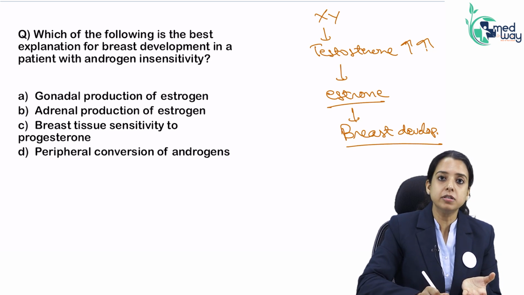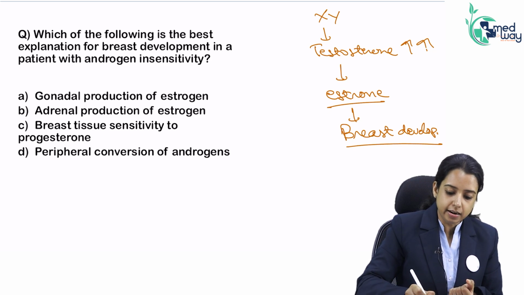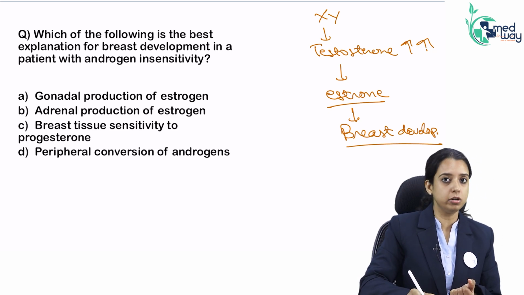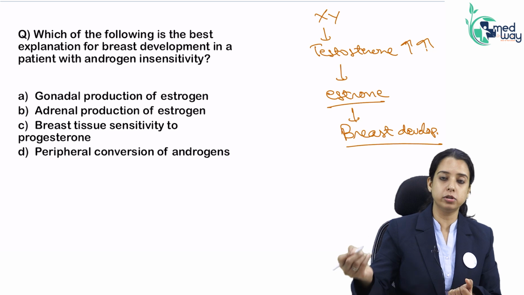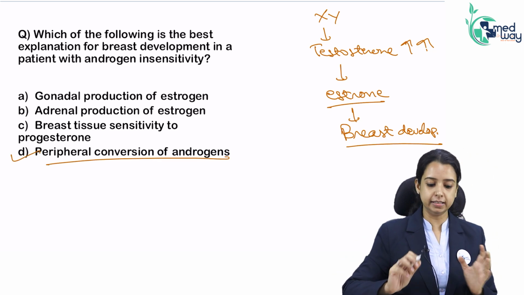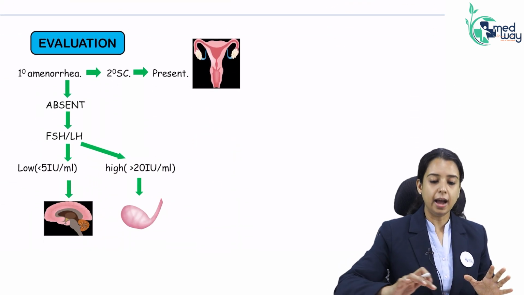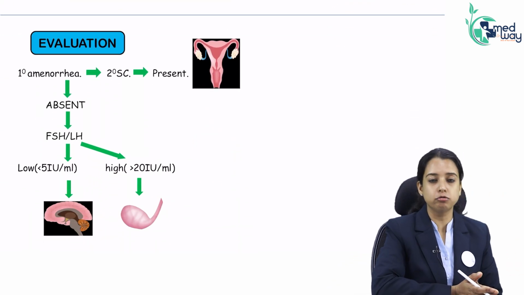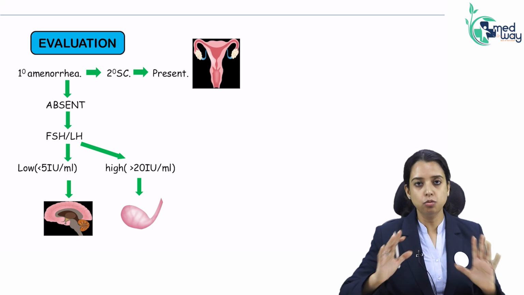So, gonadal production of estrogen, no. The gonads are testes and they don't produce estrogen. Adrenal gland producing estrogen, no. Breast tissue sensitive to progesterone, no. Peripheral conversion of androgens, this is the reason.